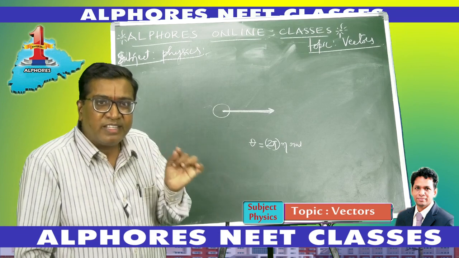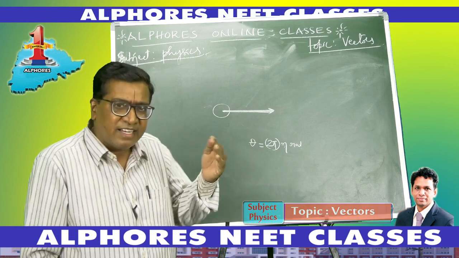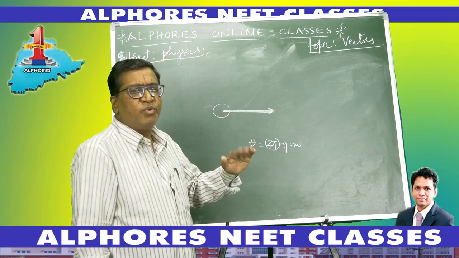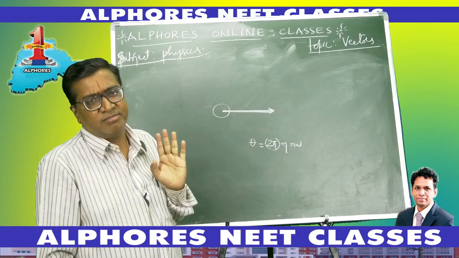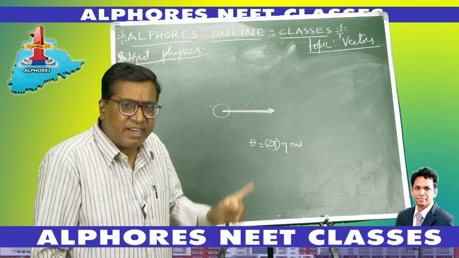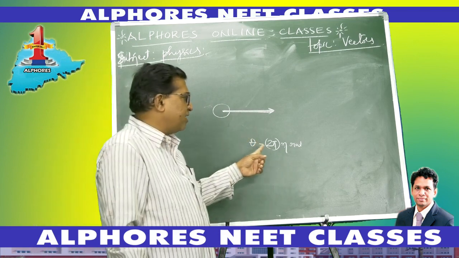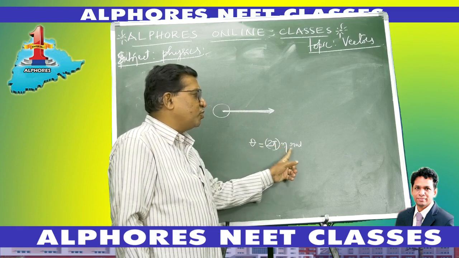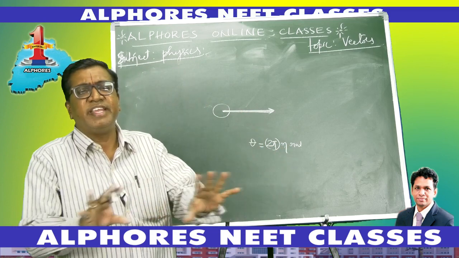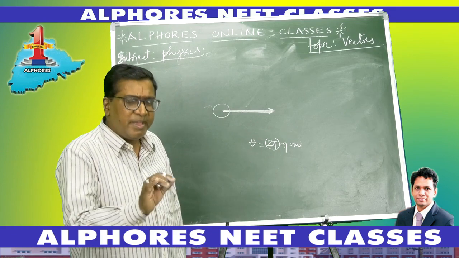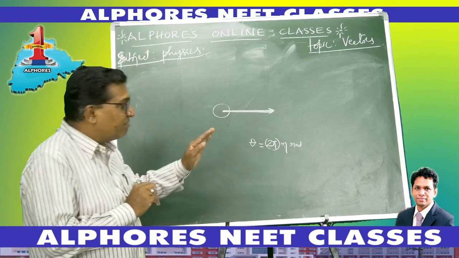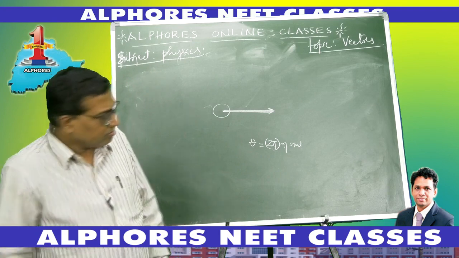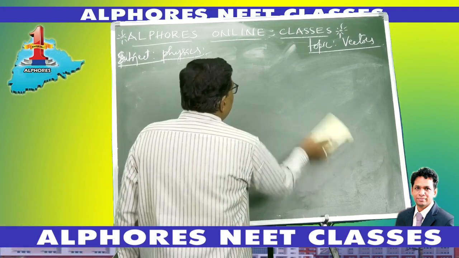But if you rotate the vector by an angle other than this, then there is variation. You can rotate the vector any number of times such that the angle is an integral multiple of 2 pi, and there is no variation in the vector. It remains invariant. But for any other angle, it changes. Okay.